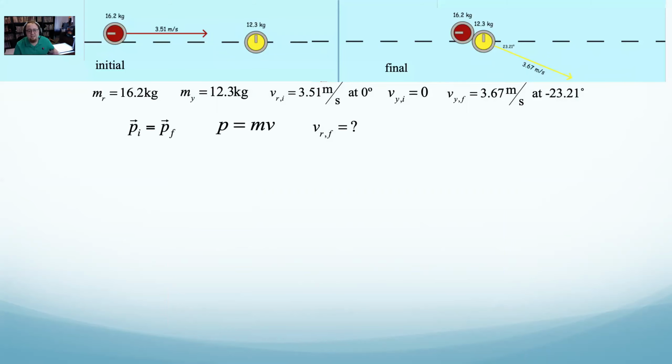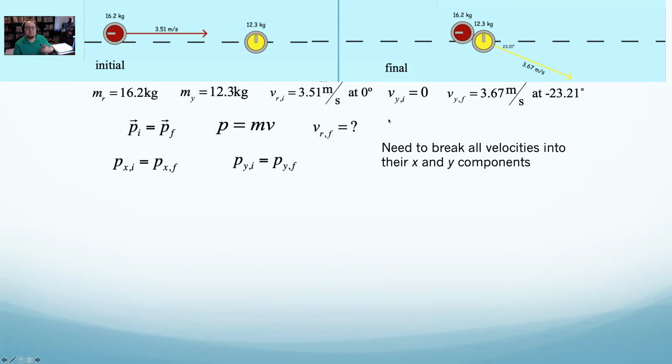See, I can say initial momentum equals final momentum, or momentum equals mv. But this is two-dimensional again. If an angle shows up, you've got to deal with it. And so I'm going to say really two equations, one in x, one in y. All of my velocities need to be broken into the x and y components.